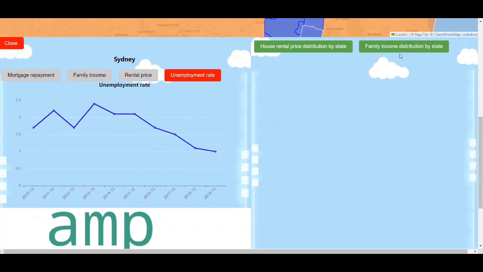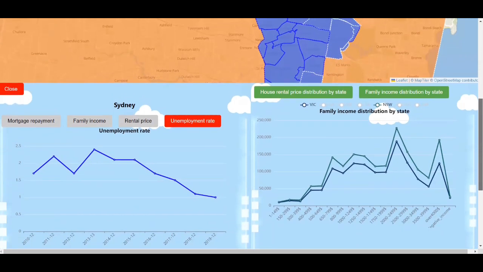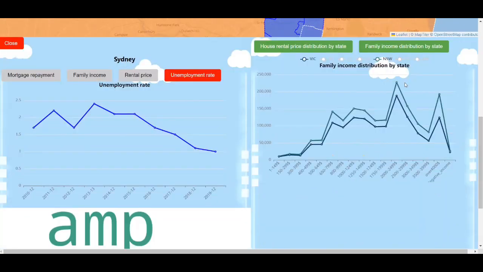The right side button in green shows the family income distribution by states. We can click the legends above the line chart to select one or more states' family income. For example, we can unclick all other states except Victoria and New South Wales to compare the family income distribution between them. Also, we can use this to compare family income for every suburb we viewed on the left.